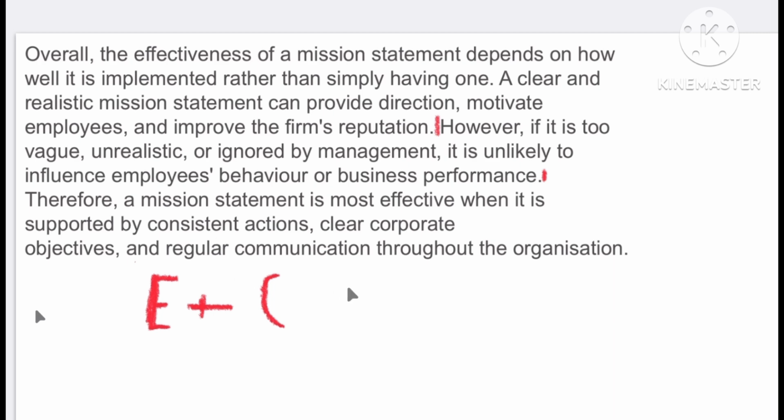In this case, I've combined my evaluation and conclusion, which is necessary for questions worth 12 to 20 marks in Pearson A levels. So first of all, from here it's our evaluation.